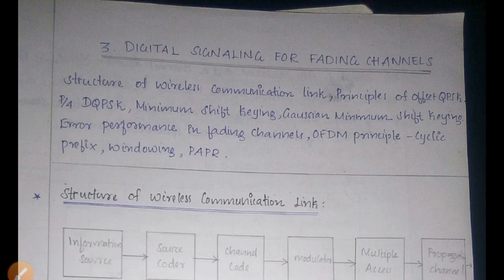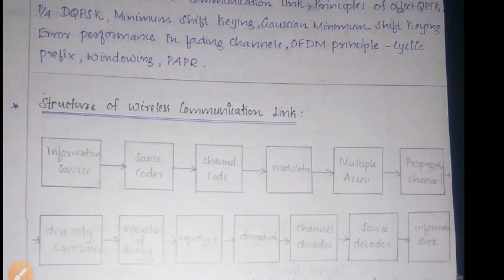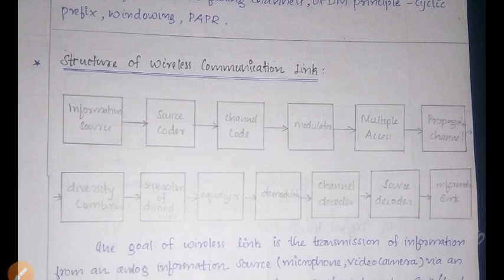In the third unit, we are going to discuss the structure of wireless communication link, principles of offset QPSK, pi by 4 DQPSK, minimum shift keying, Gaussian minimum shift keying, error probability in fading channel, OFDM principle, cyclic prefix, windowing, and PAPR. So the first topic is structure of wireless communication link.